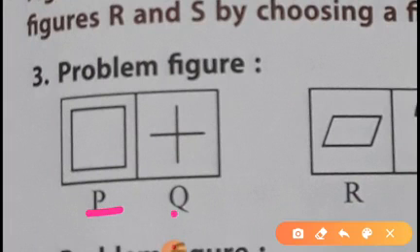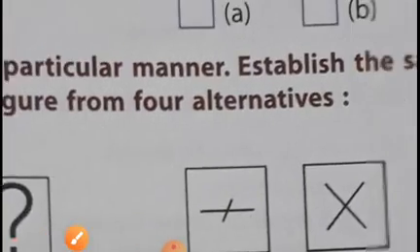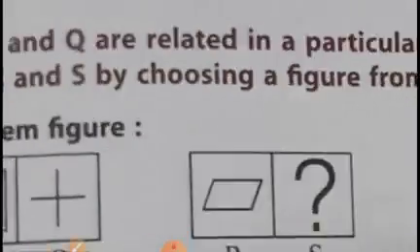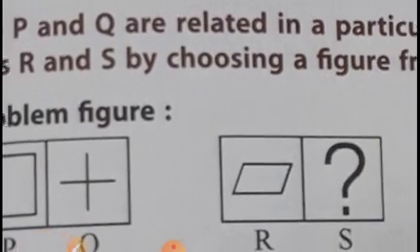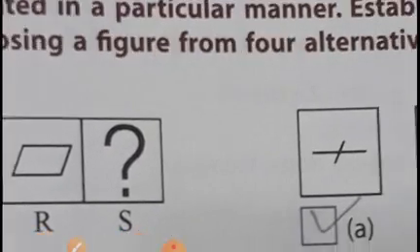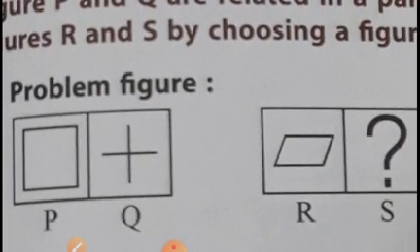Now let's see question number 2. Figures P and Q are related in a particular manner. Here they are, the P and Q figures, related in a manner. Let's see how they are related. Establish the same relationship between figures R and S by choosing a figure from the alternatives. So here we have to find the alternative figures for R and S.